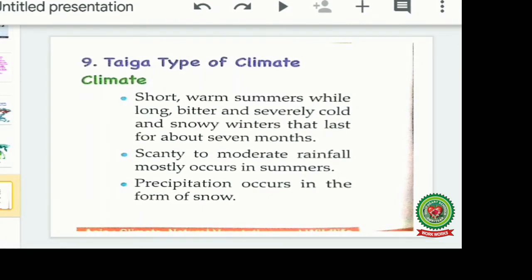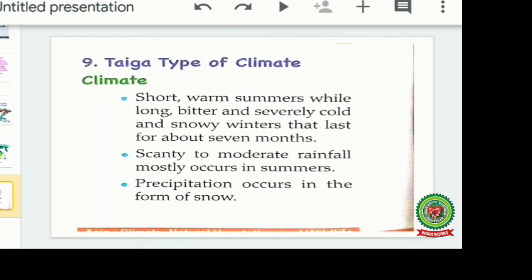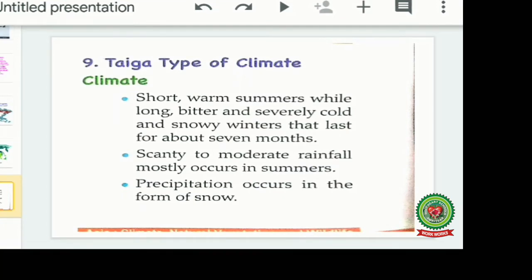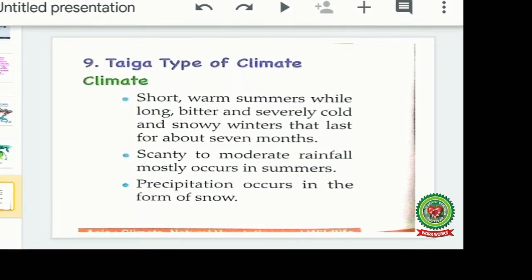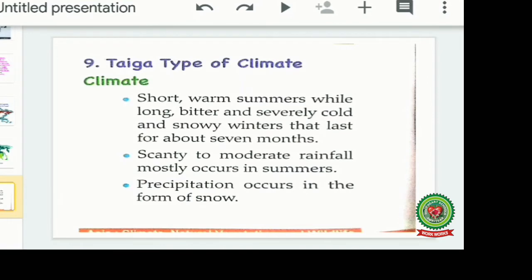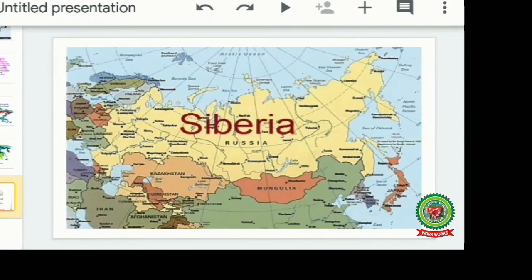Taiga type of climate: short, warm summers, while long, bitter and severely cold and snowy winters that last for about 7 months. That means the winters are longer over here and summers are short as well as cool. Scanty to moderate rainfall mostly occurs in summer. Precipitation occurs in the form of snow. Rainfall is mostly in the form of snow.